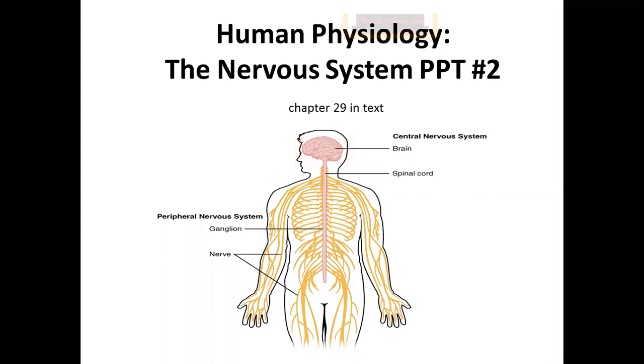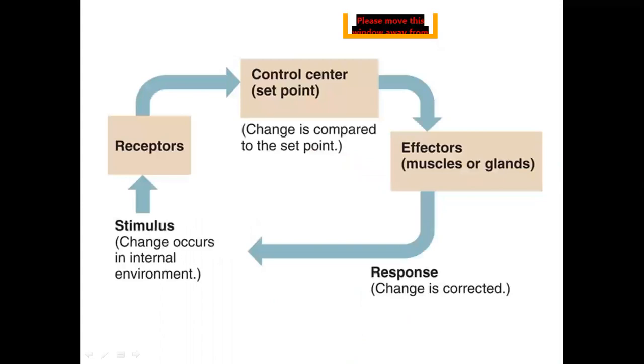Today we will start with the first lesson of the first unit, human physiology, the nervous system in the human body. We will start with the first part, coordination in animals. Coordination in animals means that first we have to know what the meaning of stimulus is.